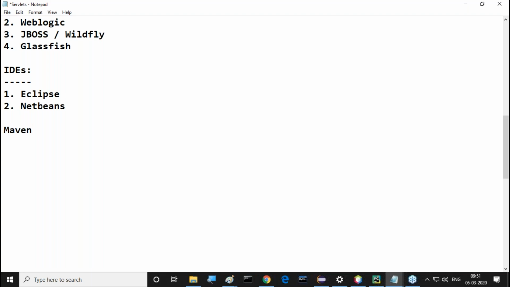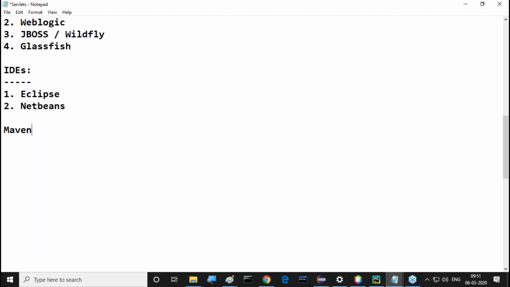I'm going to include this Maven also in our advanced Java. But the utilization of Maven in advanced Java is not 100%. Why? Because the scope is not available. If you want to use the Maven tool, where do we require it? We require more and more dependencies.